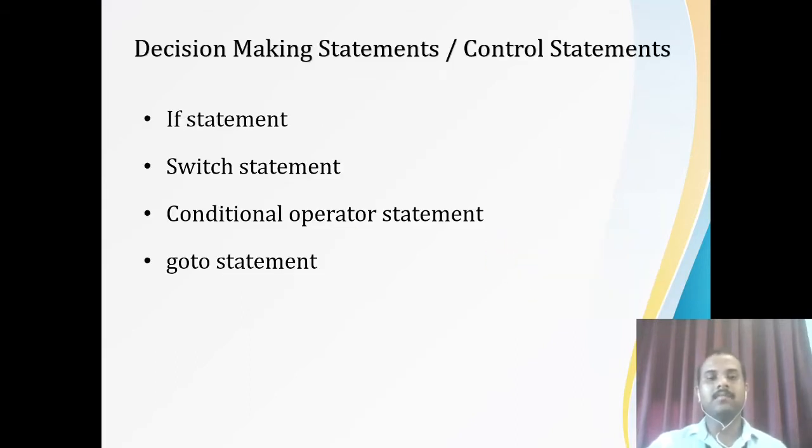Decision making, or the control statements. We have 4 types of decision making statements or control statements. The first one is the if statement, then the switch statement, the conditional operator statement, and the goto statement. In today's class, we will see about the if statement.